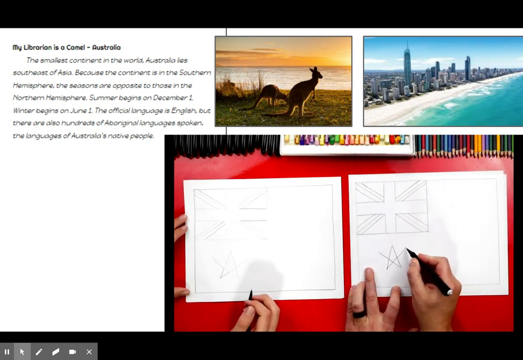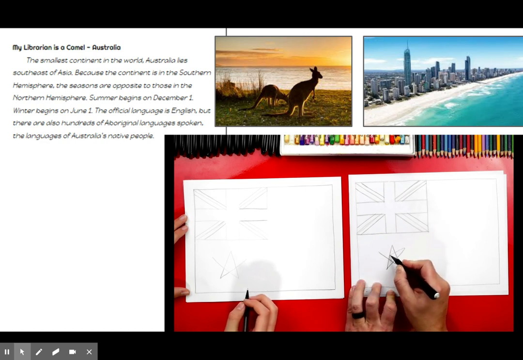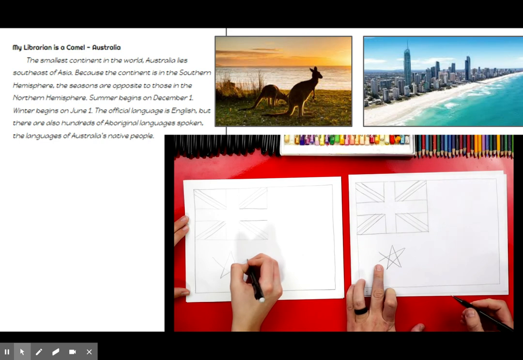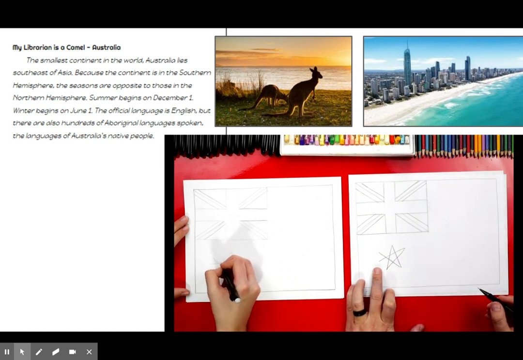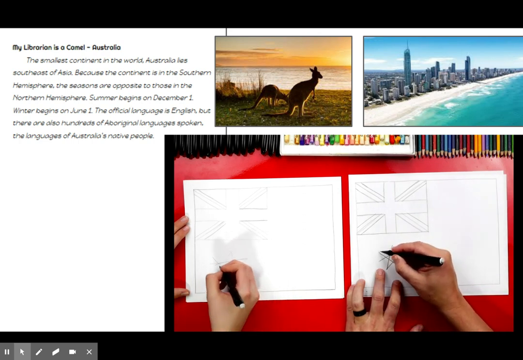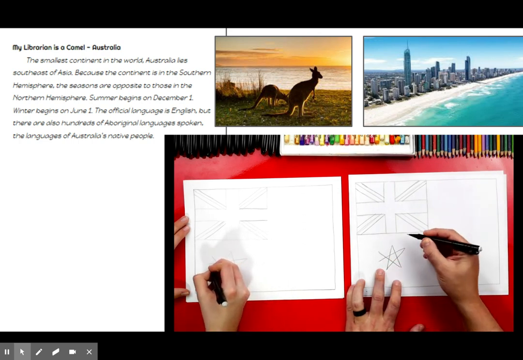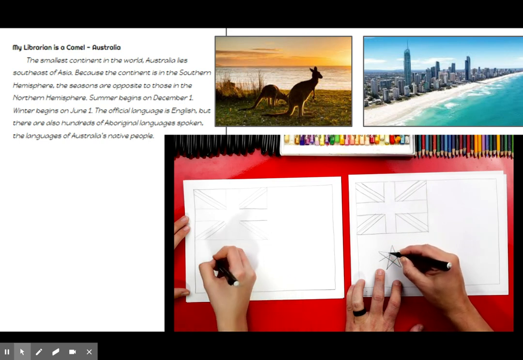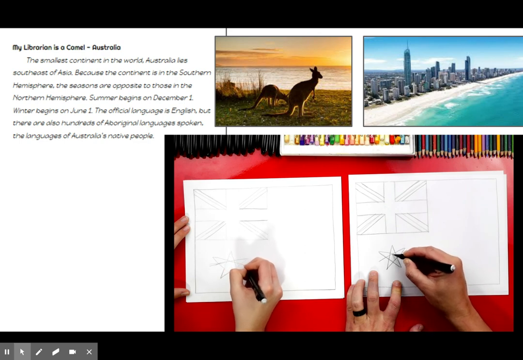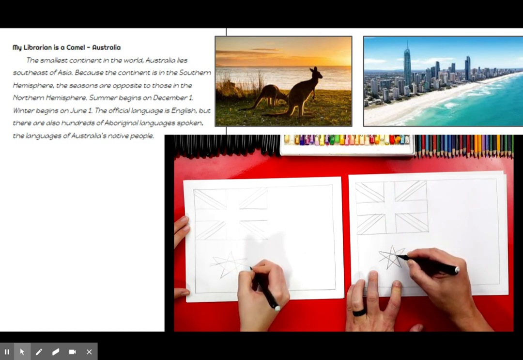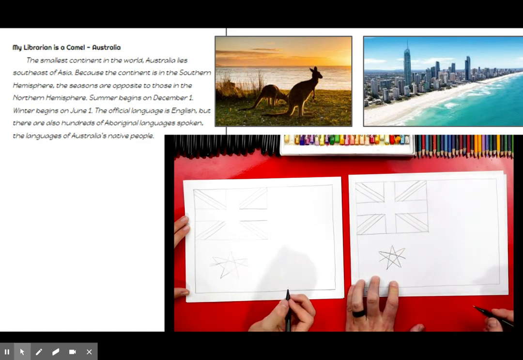Now we're going to start over here on the right side, and we're going to draw another line that comes down below and crosses over to this side. Comes below and crosses over. Nice. Then we're going to do the same thing on the other side, the left side. We're going to start over here, come across, cross over here, and then stop on the other side. I'm going to go back over it so it's darker. Did you get it? Yeah.